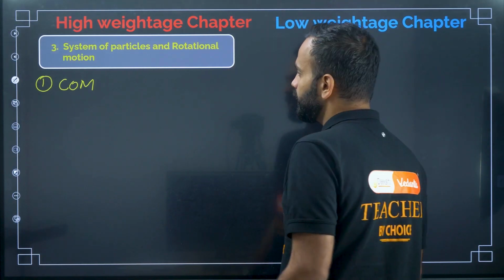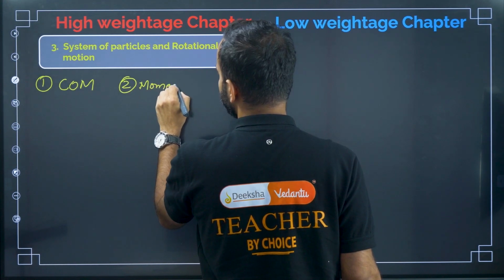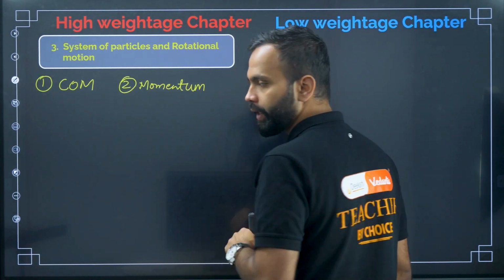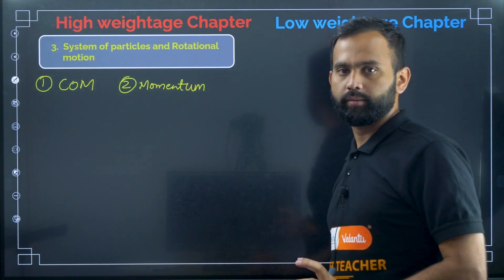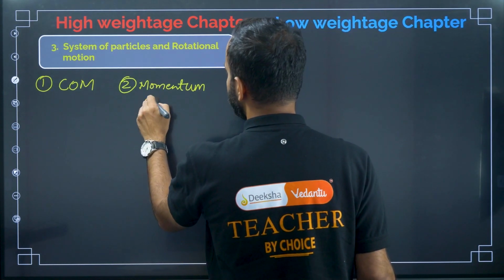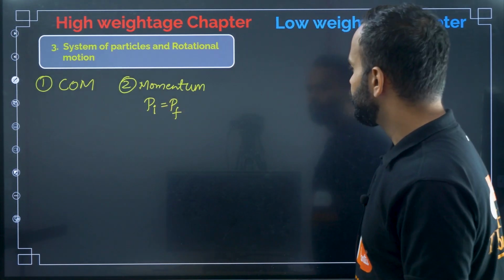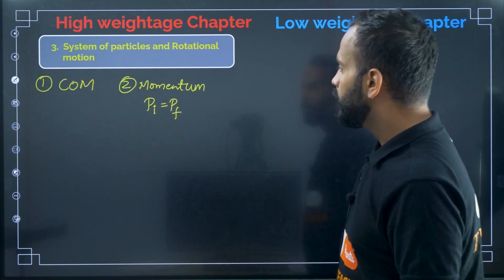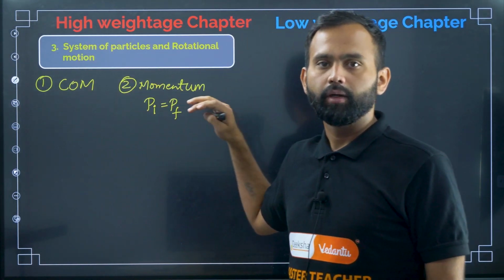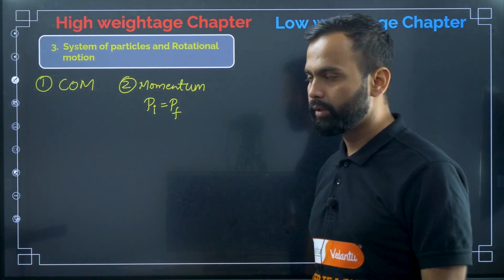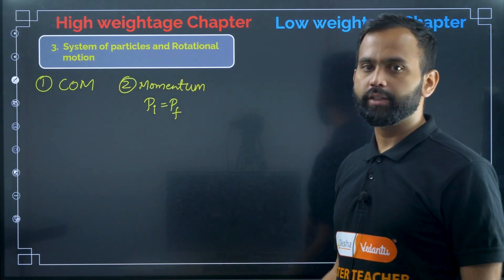And then the momentum. In momentum you should know how to apply the conservation of momentum theorem, that is, initial momentum equal to final momentum. Understood? So focus more on these two topics in system of particles, that is center of mass and momentum. And focus on applying the conservation of energy theorem also.